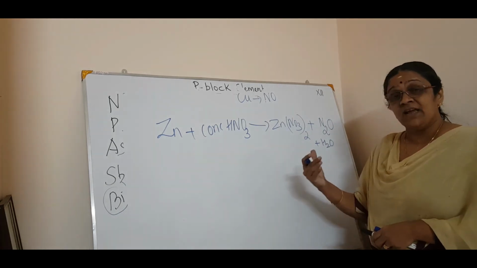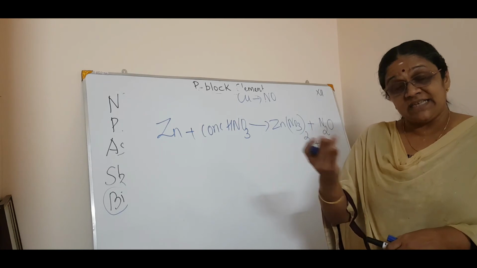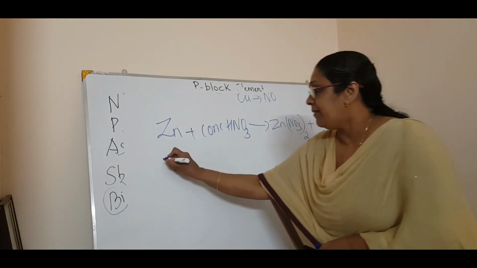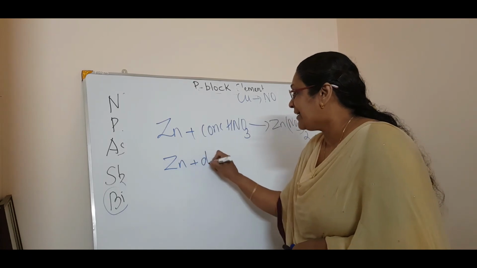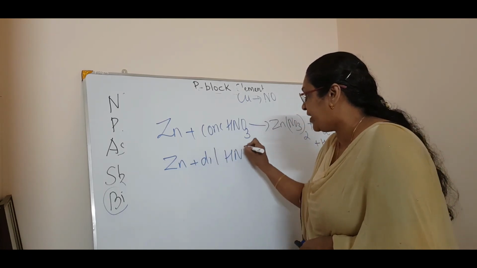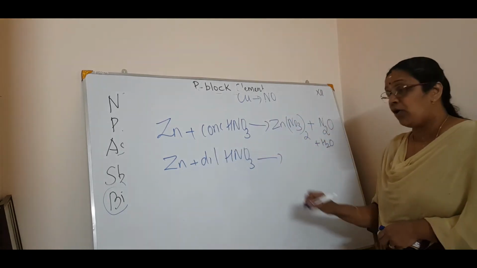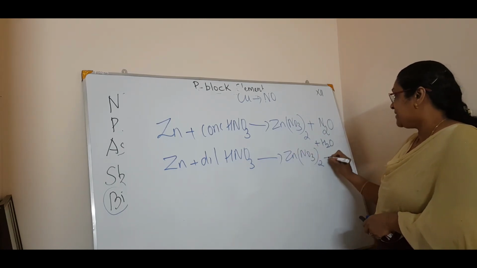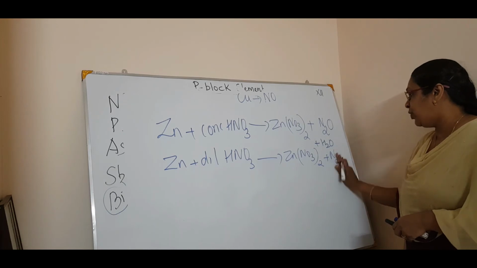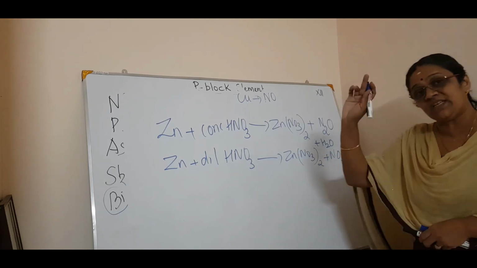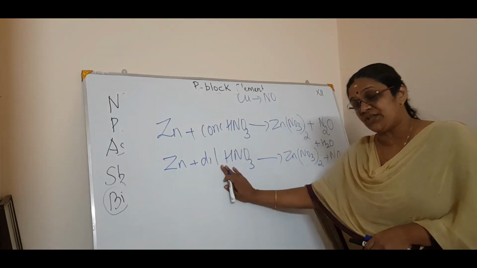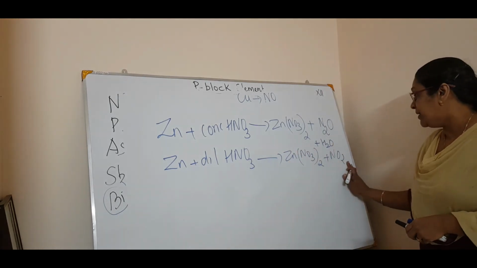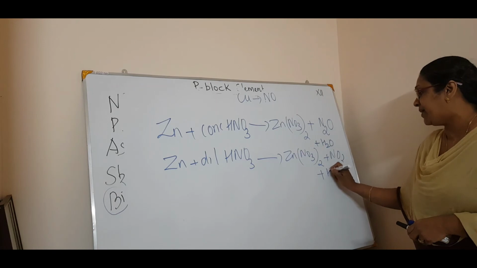We have discussed the nature of the metal, then the temperature and the concentration. See how it changes? Then again, zinc reacting with dilute HNO3, listen, what will it form? It will form zinc nitrate plus the same thing, NO2, the same thing which was in copper. Copper with dilute HNO3 gives nitrogen dioxide, and the same as in copper, zinc also gives nitrogen dioxide plus water.